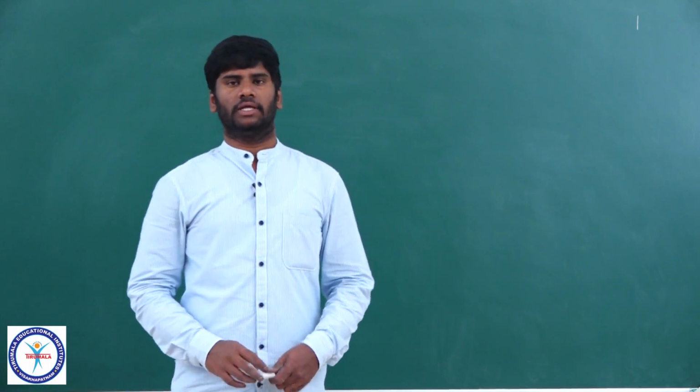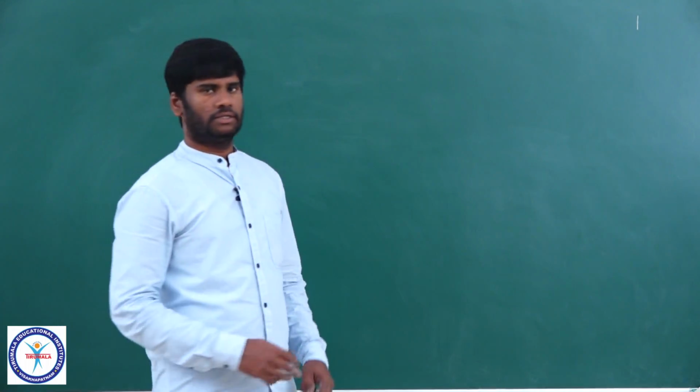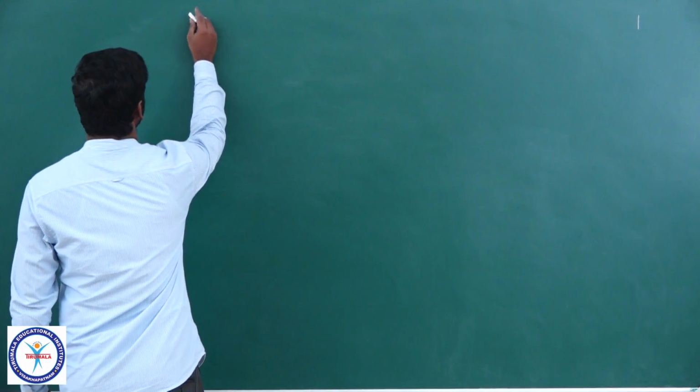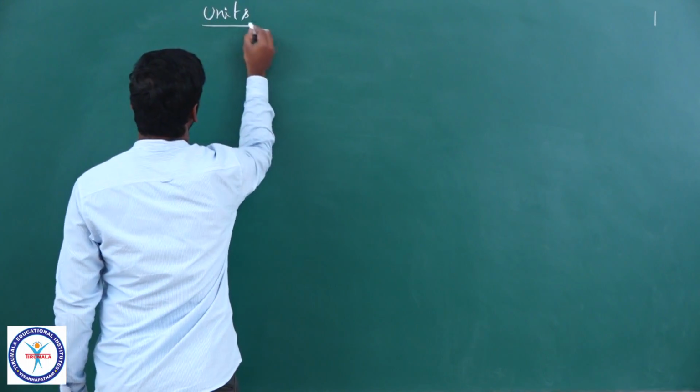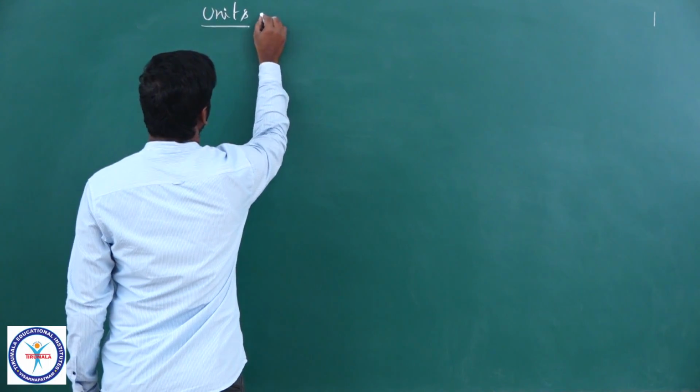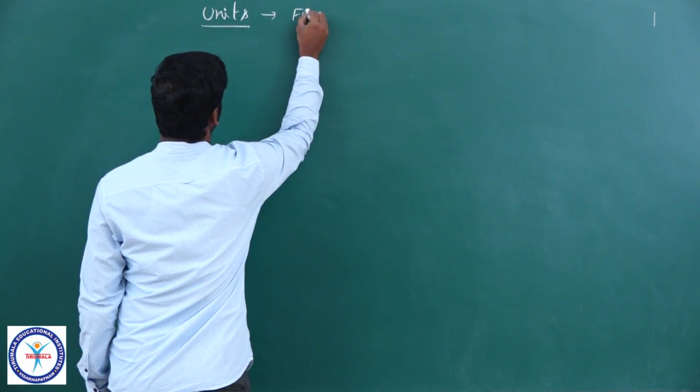In junior zoology, there are 8 units in the first year.